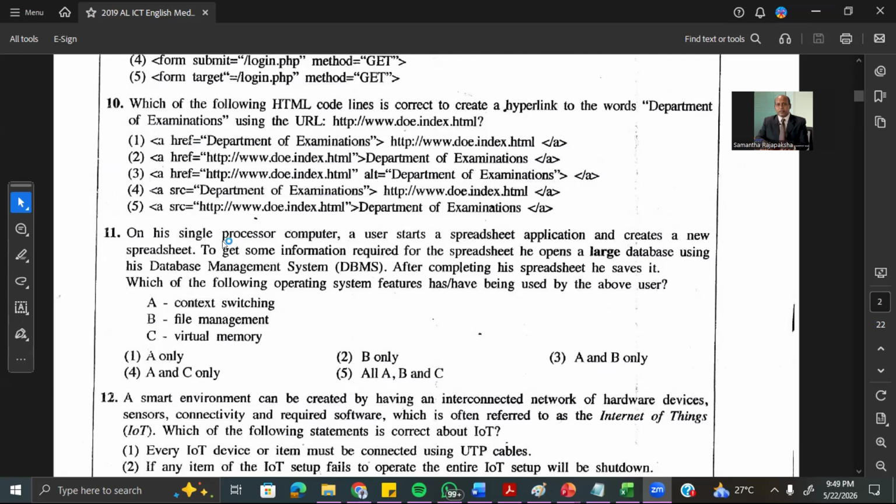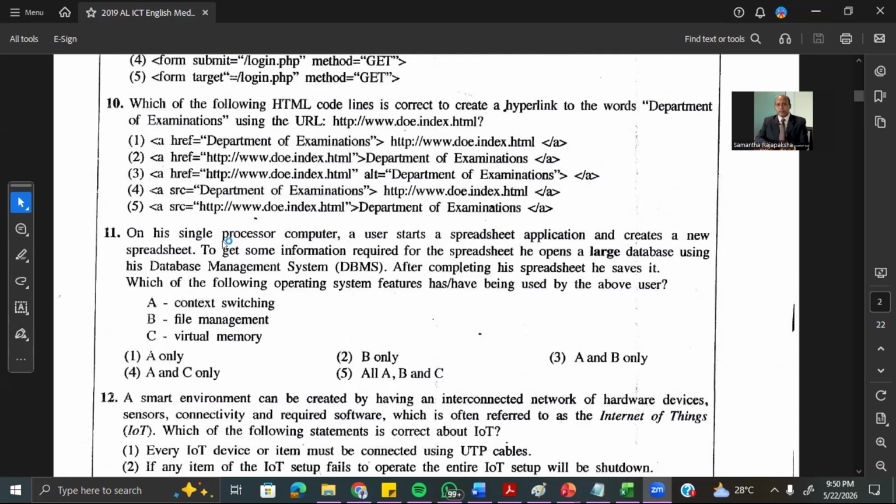Okay, question 11. On a single processor computer, a user starts a spreadsheet application and creates a new spreadsheet. And to get some information required for the spreadsheet, he opens a large database using his database management system. After completing his spreadsheet, he saves it. Which of the following operating system features have been used by the above user?